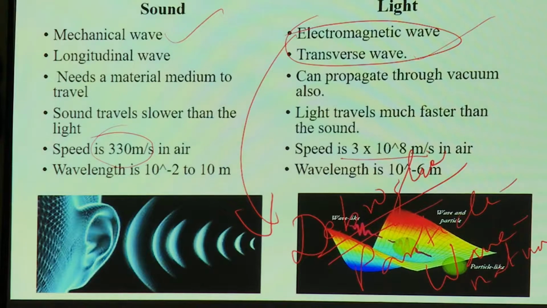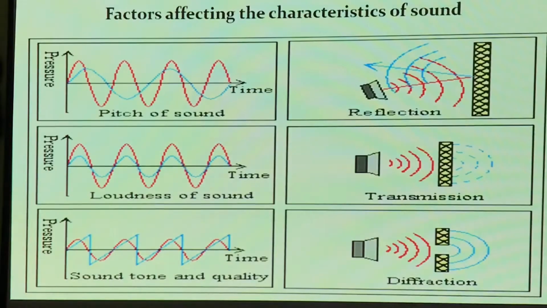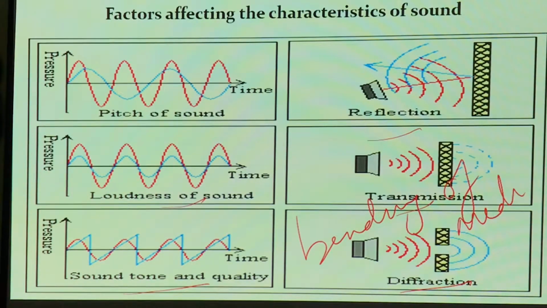So this is the sound which you are hearing, and this is the wavelength. And what are the major factors affecting the characteristics of sound? First is the pitch of the sound, the loudness of the sound, then the tone quality. Then the major things are reflection, transmission and diffraction. Diffraction is nothing but the bending of light or bending of the wave around the medium. It can be light, sound or anything. And what is transmission? For example, a loudspeaker transmits sound waves. That is called transmission. Reflection is the bouncing back of the waves.